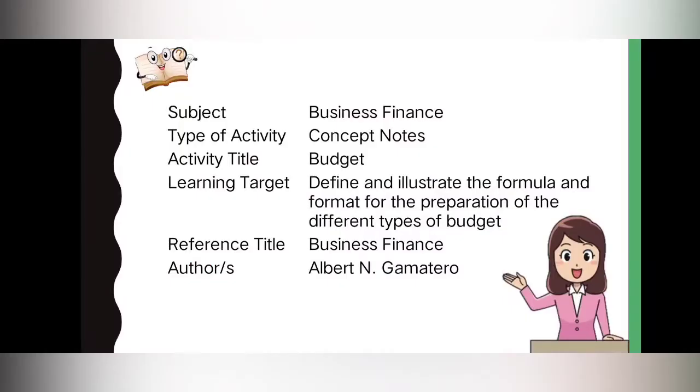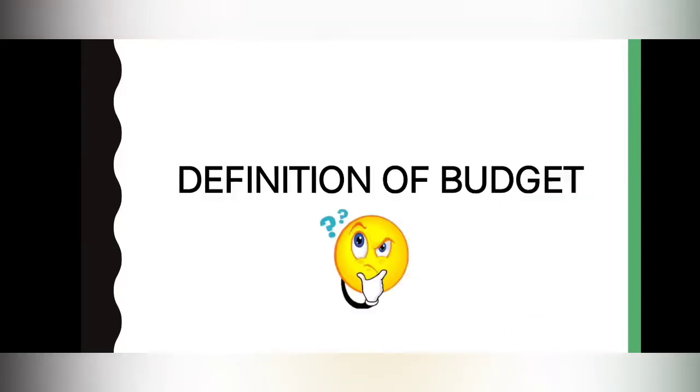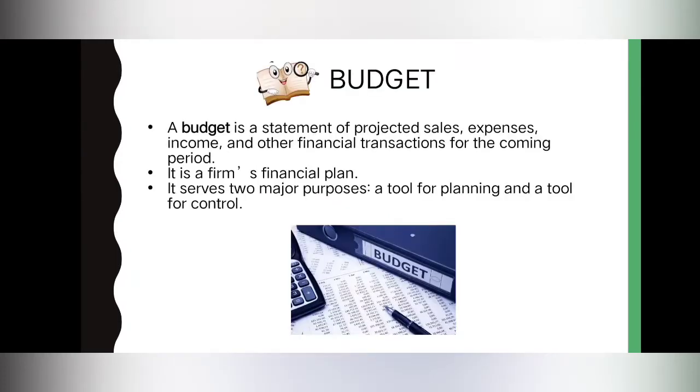For this video, we will define budget and illustrate the formula and format for the preparation of the different types of budget. Let's start by defining budget. So what is a budget? When we say budget, it is a statement of projected sales, expenses, income, and other financial transactions for the coming period. So it is a firm's financial plan, and it serves two major purposes.